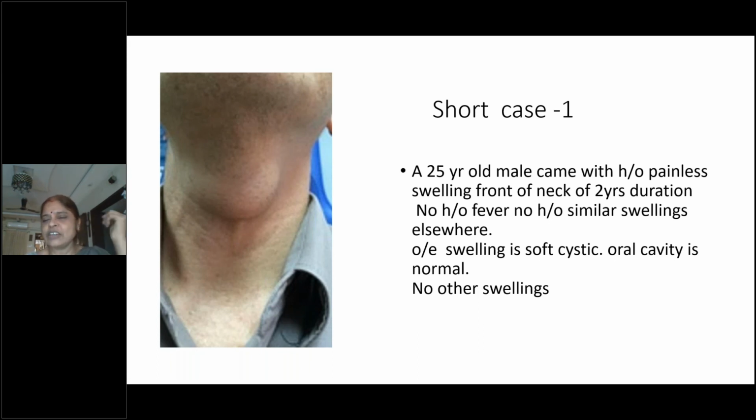What are the locations of thyroglossal cysts, students? What is the most common location of thyroglossal cyst? Very good. Subhyoid is the most common location, followed by suprahyoid. It can go as high as the base of the tongue. Next is in the region of thyroid cartilage.